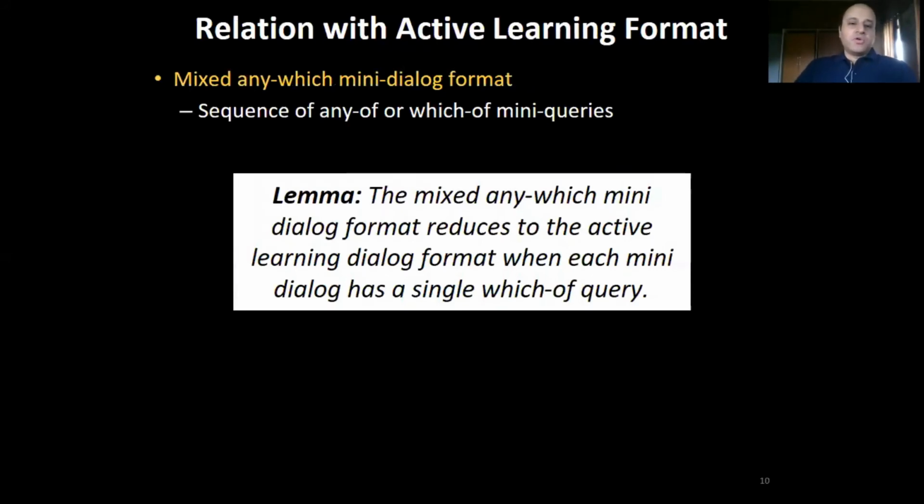So the overall mini dialogue format consists of a sequence of any-of and which-of mini queries, and we call this the mixed any which mini dialogue format. As we can see, this is strictly more powerful than the active learning dialogue format, which reduces to the active learning format when the entire mini dialogue consists of a single which-of query.